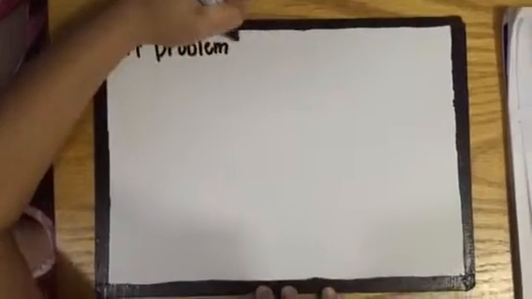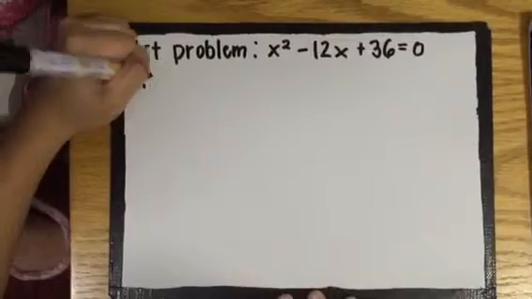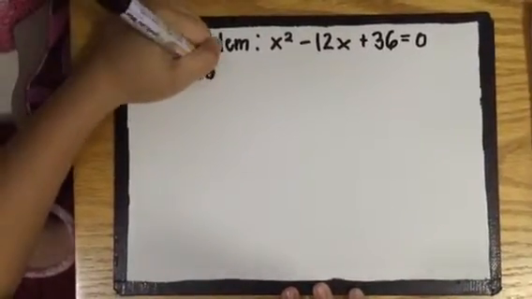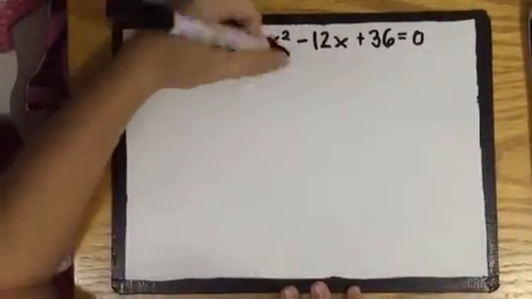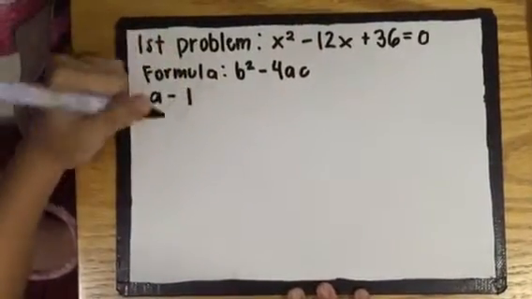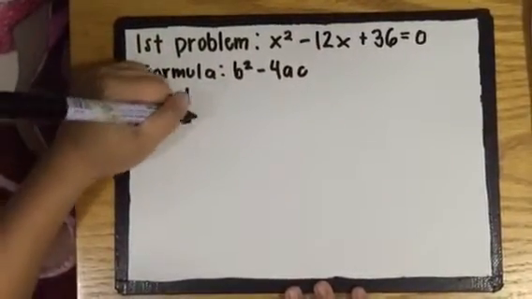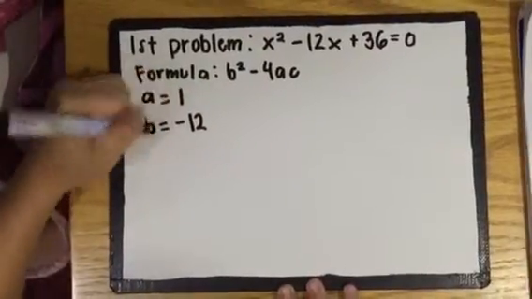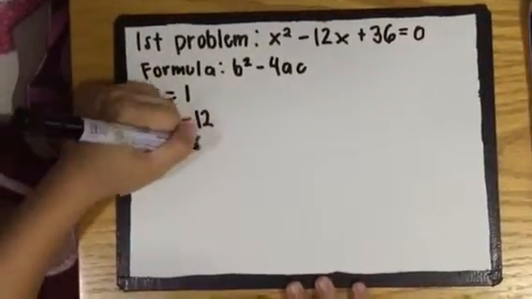Okay, so our first problem is x squared minus 12x plus 36 equals 0. Remember that the formula for the discriminant is b squared minus 4ac. We just need to find a, b, and c. A, b, and c are 1, negative 12, and 36 respectively.